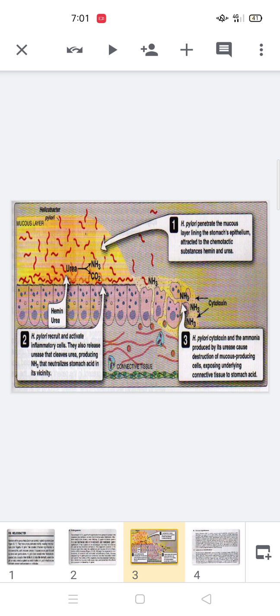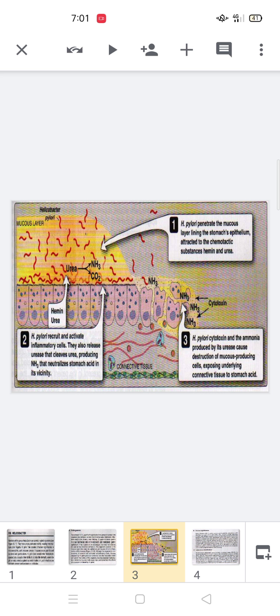In the second diagram, H. pylori recruits and activates inflammatory cells. Now, in the second step of the pathogenesis, this microorganism recruits the inflammatory cells as well as releases the urease, an enzyme.